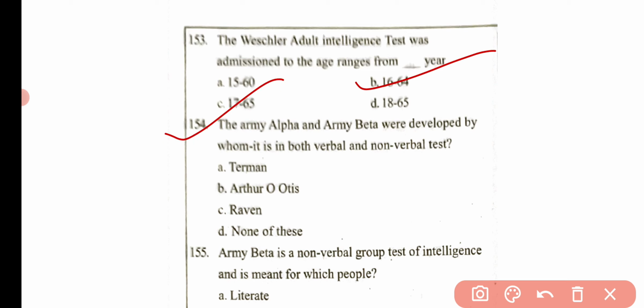Then the next question is, the Army Alpha and Army Beta were developed by whom? It is both a verbal and non-verbal test. Terman, Arthur Otis, Raven, or none of these. Here the correct answer is option B, that is Arthur Otis.